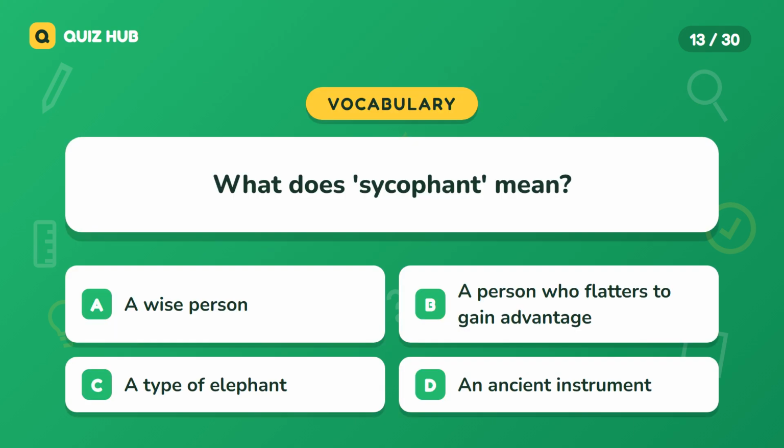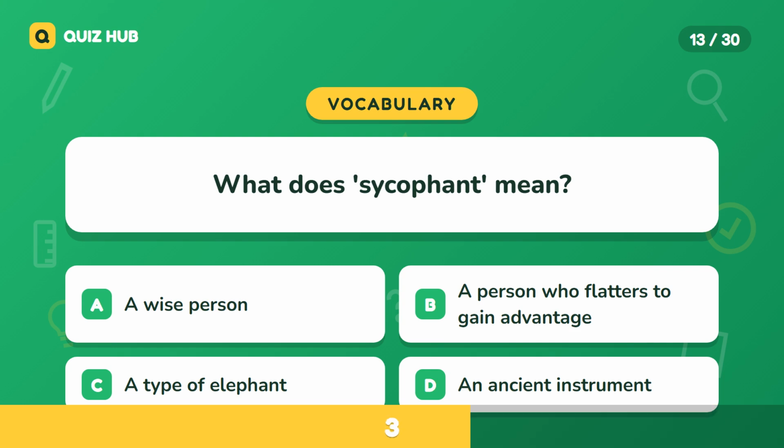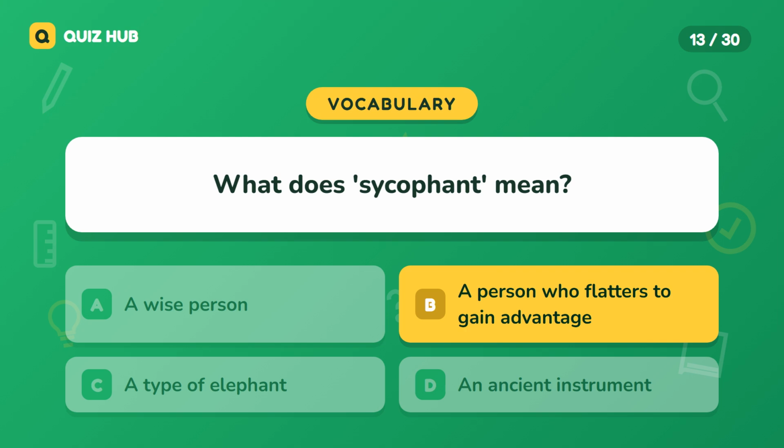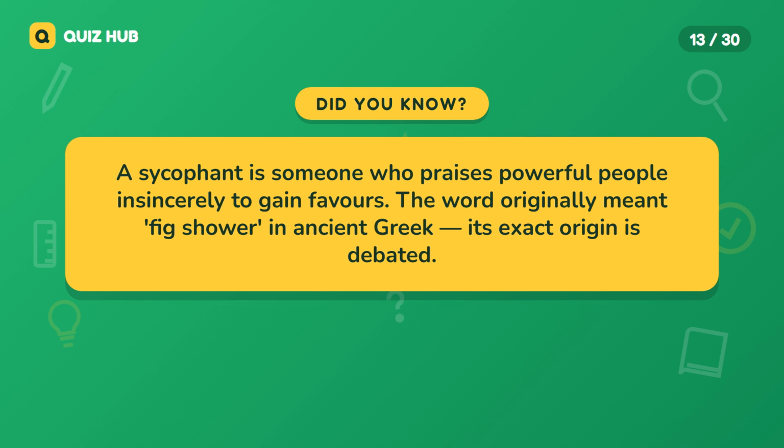Question 13. What does sycophant mean? A. A wise person. B. A person who flatters to gain advantage. C. A type of elephant. D. An ancient instrument. The correct answer is a person who flatters to gain advantage. A sycophant is someone who praises powerful people insincerely to gain favors. The word originally meant fig shower in ancient Greek. Its exact origin is debated.